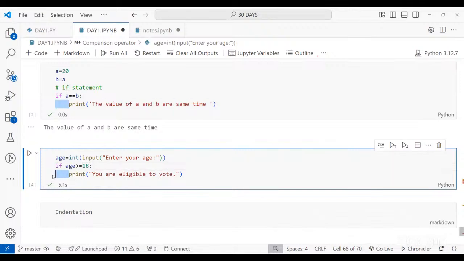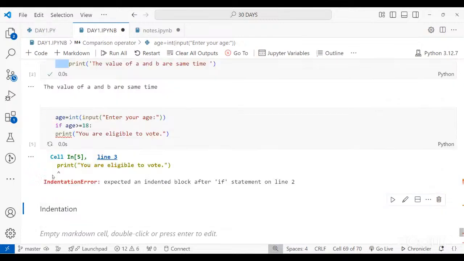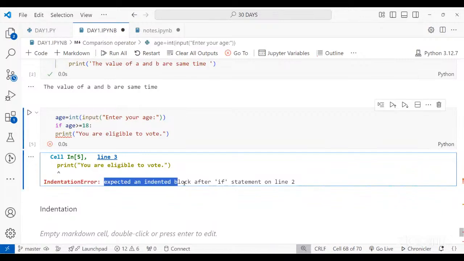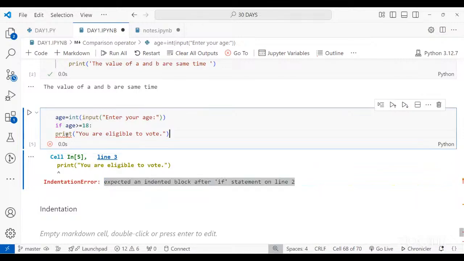If I remove this space and run it, you will get an indentation error. It says expected an indented block after if statement on line number 2. So here it is expecting me to add 4 tab space: 1, 2, 3, 4.